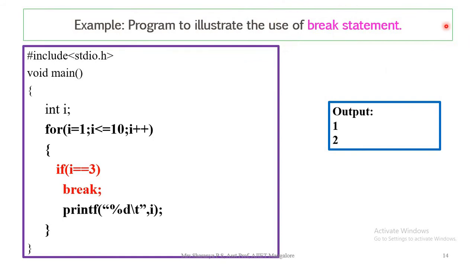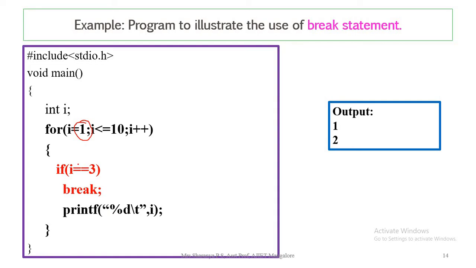If we look into one break statement example, a simple code is written here. First we take one variable i. i is initialized with value 1, and the condition it checks is whether i is less than or equal to 10. In the sense, this loop needs to be executed till the i value becomes 10. That is what the condition says, and i is getting incremented. Three different sections are written. This is what we call initialization, condition, and increment.